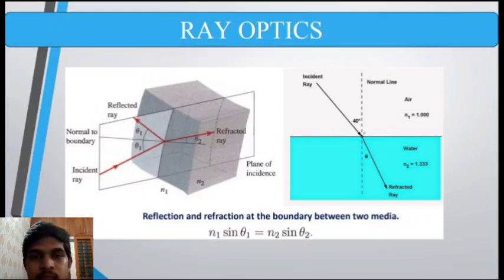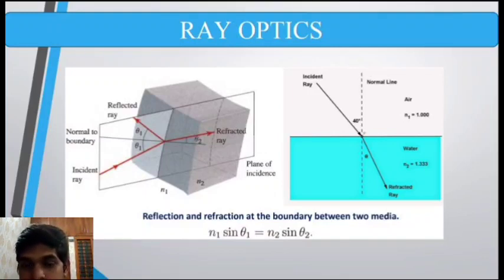Now let's see Snell's law. We can see two media. In this case, we are taking the first media as air and the second media as water. The refractive index of air is approximately 1, and for water it's 1.33 or 4 by 3. We see an incident ray hitting the interface of the two media, air and water. So what happens is that the refractive index of air is 1, the refractive index of water is 1.33, that is, water is a denser medium compared to air.